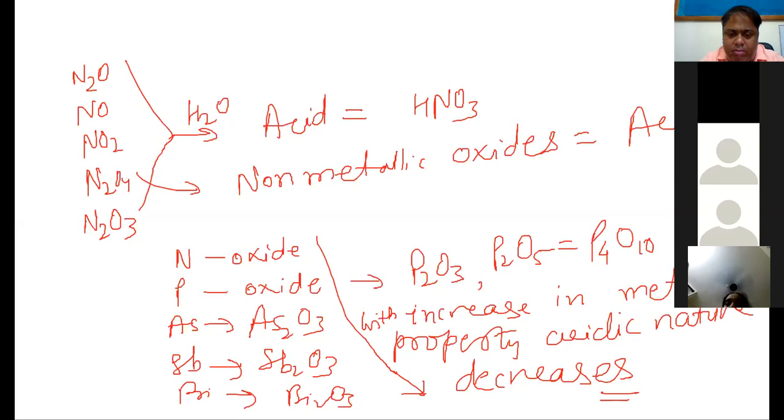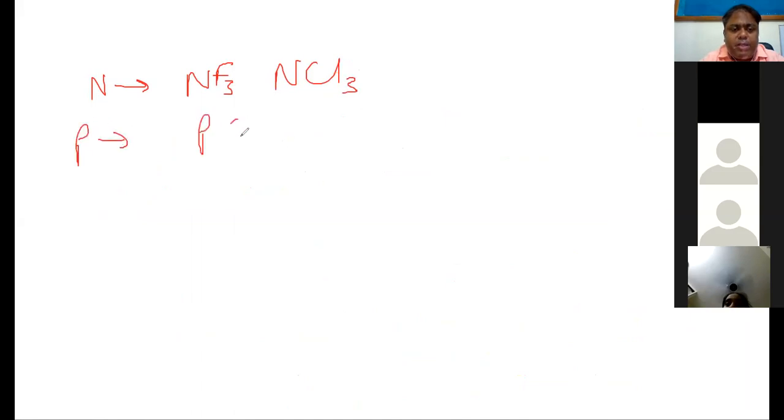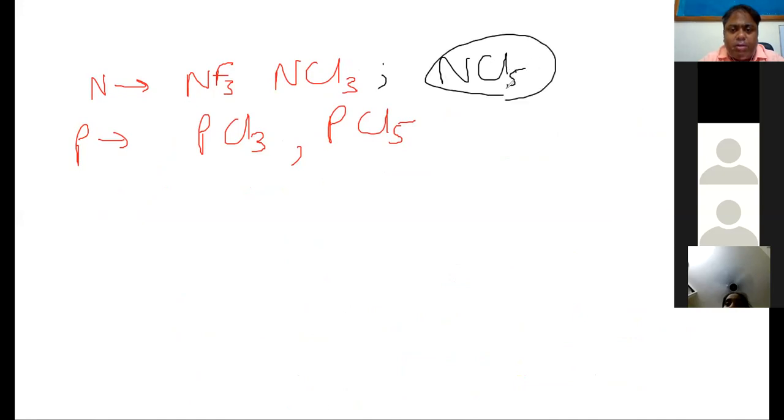Same is the case with halogens. One thing you have to remember is that nitrogen can form NF3, NCl3, phosphorus can form PCl3, PCl5, but NCl5 is not possible. It is also an anomalous property.